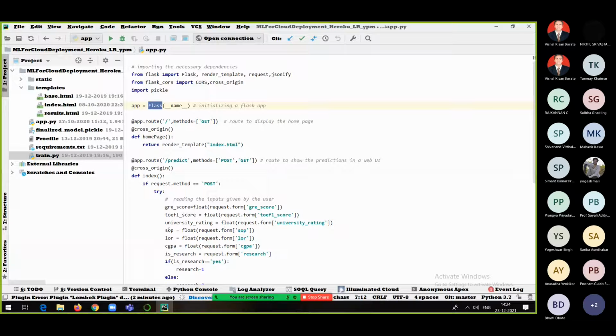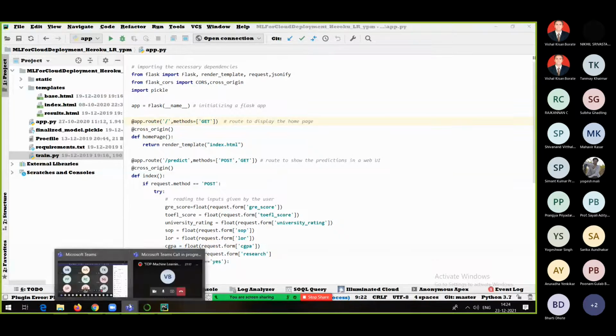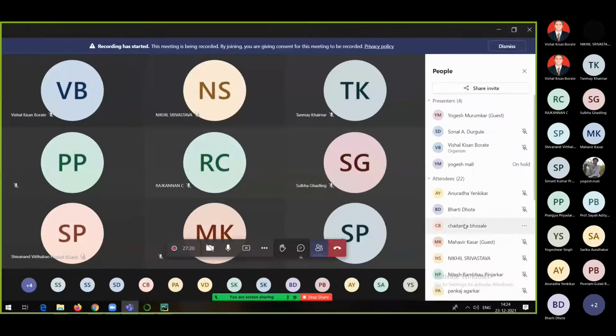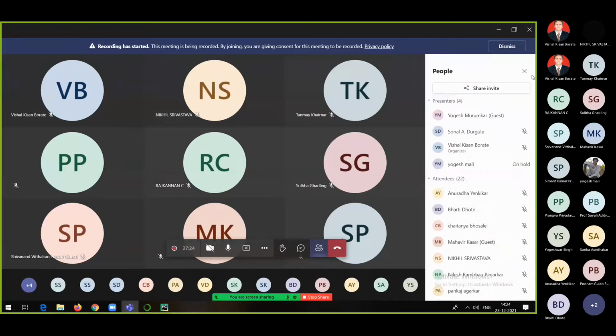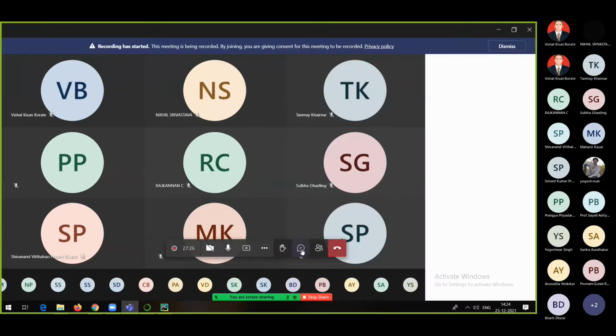So everyone, the first thing you need to take care of is you need to come up with an environment. You need to create an environment before running this particular project or application on your machine. Now, how to create the environment? What is an environment? I am going to talk about this particular thing.